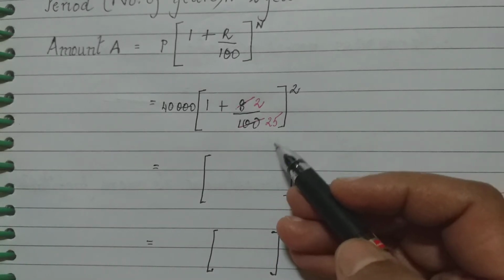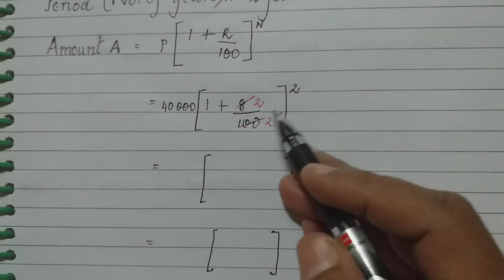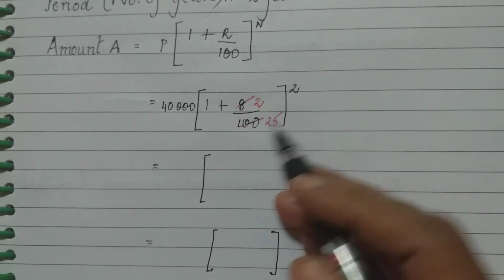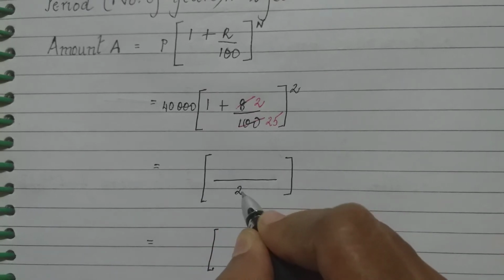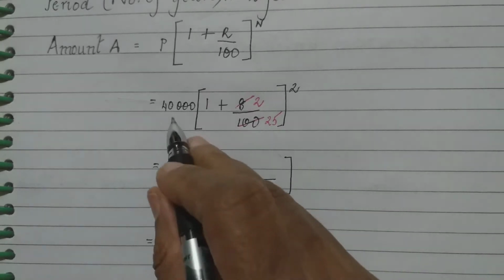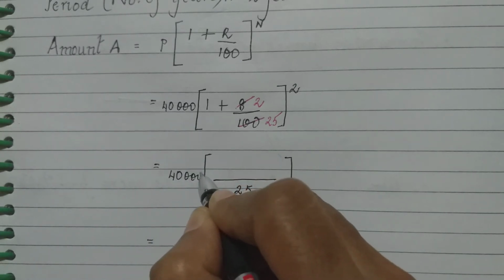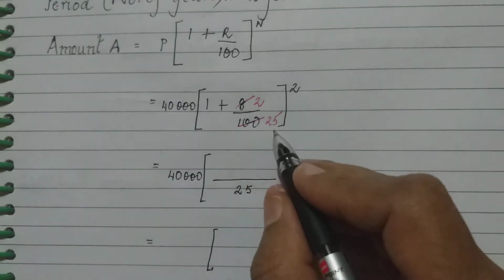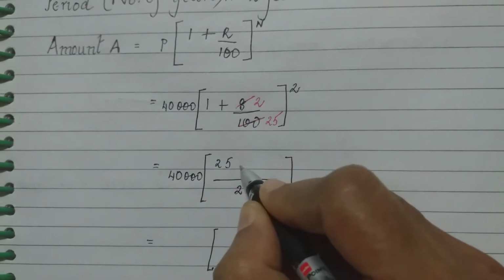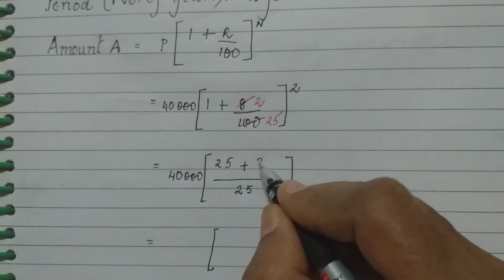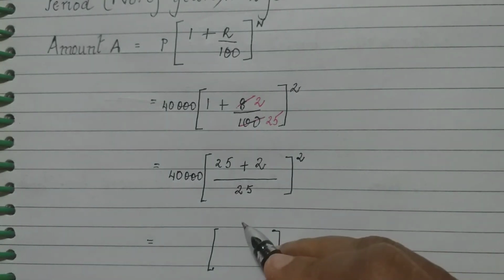So you remember in compound interest, whenever we had this, what did we do? We took 25 as the LCM. First let us write what is outside the bracket, that is 40,000. With 25 as the LCM, 25 into 1 is 25 plus 2, the whole square. How did we get this?